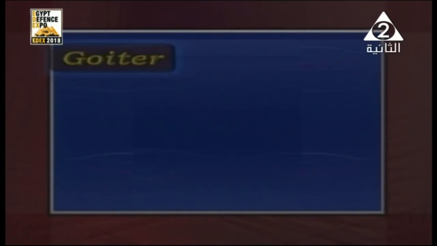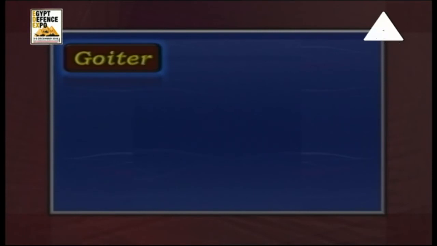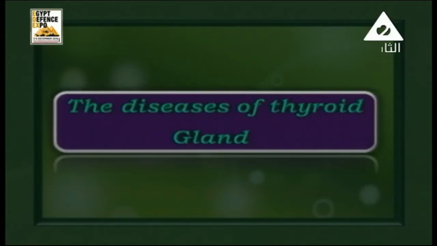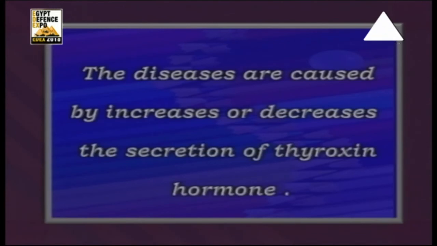Well, we have here the disorders of increasing or decreasing the thyroxine hormone. One of those disorders is goiter. It is enlargement of the thyroid gland associated with abnormal activities of the gland. The diseases of the thyroid gland are caused by increases or decreases in the secretion of thyroxine hormone. And as we said, increasing it means hyper, while decreasing it means hypo.